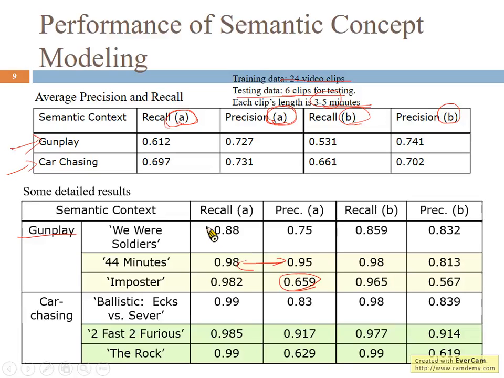Because if there are many sound effects mixed together, then accurately detecting the semantic concept would be difficult. Like The Rock, you can see here for the car chasing scene, we have worse detection precision, because the corresponding movie clips include a lot of music.